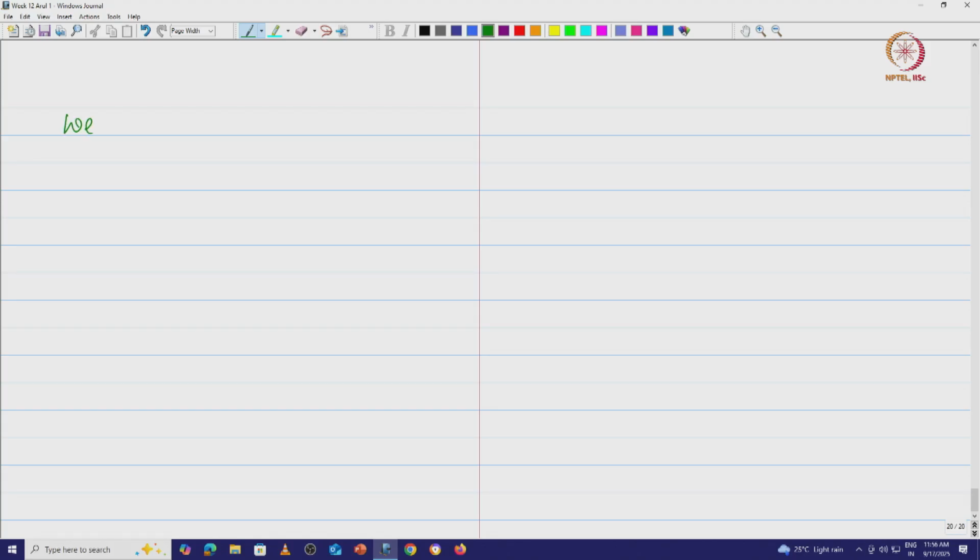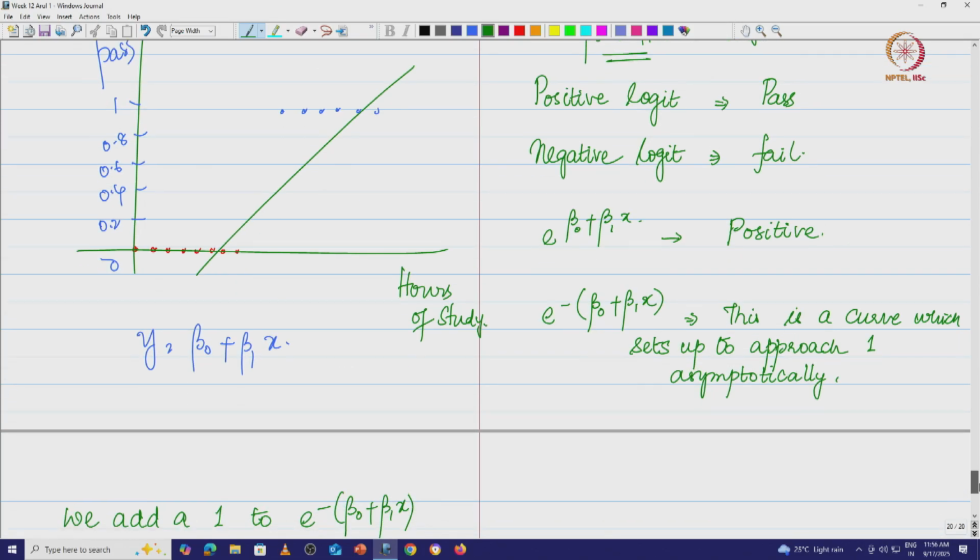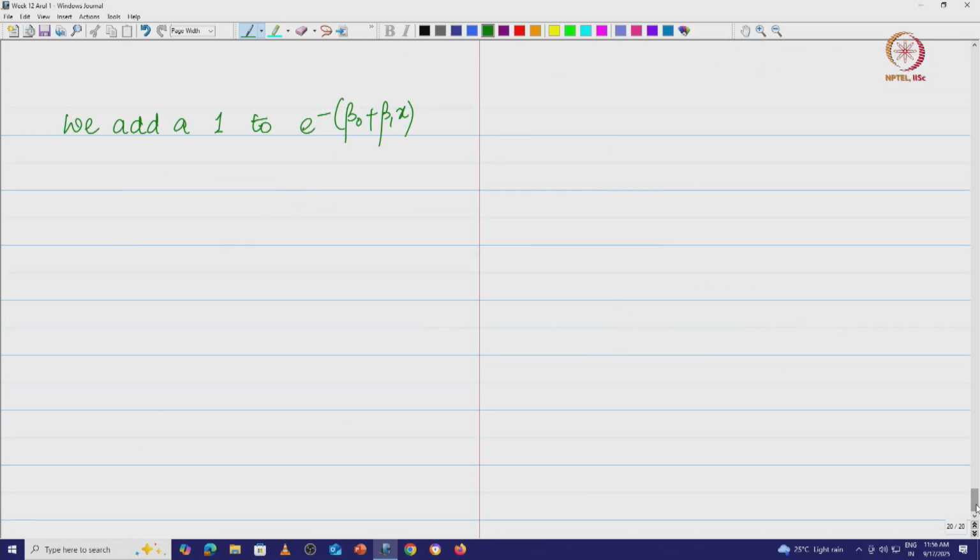So we add a 1 to e power minus of beta naught plus beta 1x, to prevent division by 0 in the following.